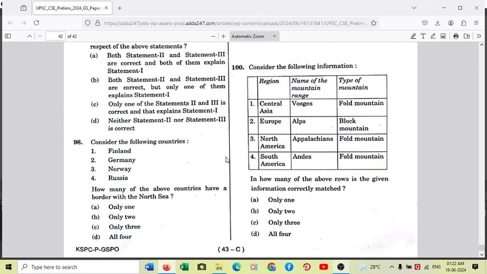Other coaching institutes might give you fold mountain for Andes, but although fold mountains are there, they are in very minor number, but the major number of mountains in Andes are volcanic rocks. So that's why the answer to question number 100 is A.